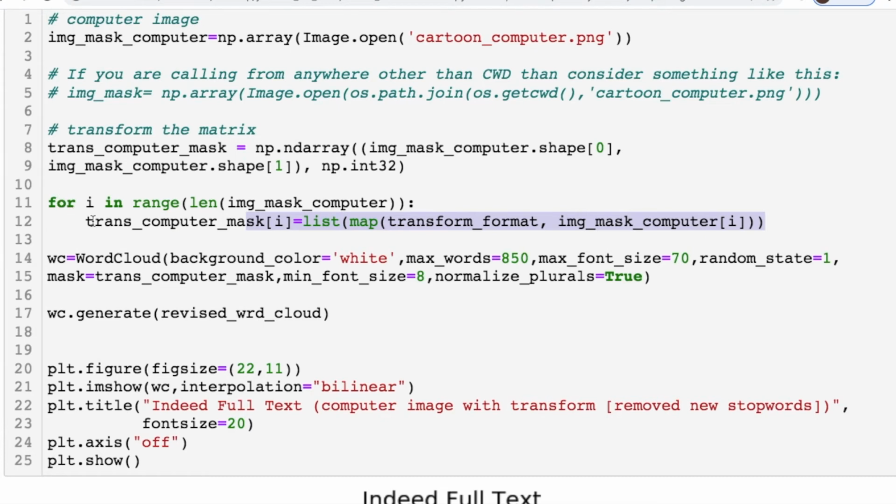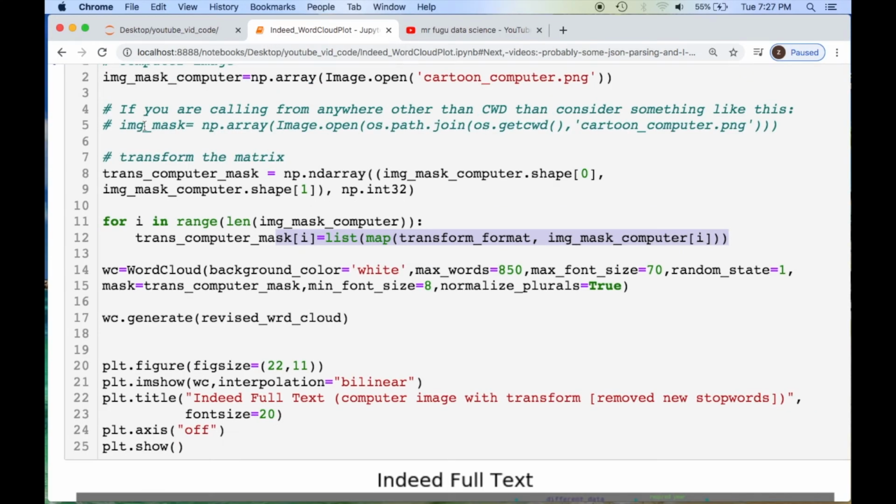And after that, it's just a basic plug and chug of what we've had before. Okay, and it actually turns out pretty cool. Let me tell you something. If you're not working inside of your current working directory, which is why I can call this directly, you're going to need to call the OS path and then just find wherever you're looking for this right here and just change that to whatever it is. Okay, so just be aware of that.